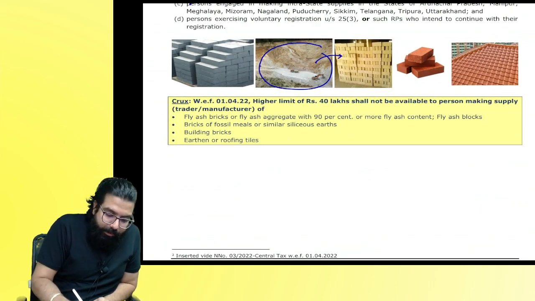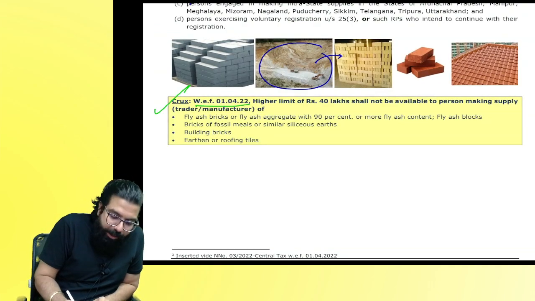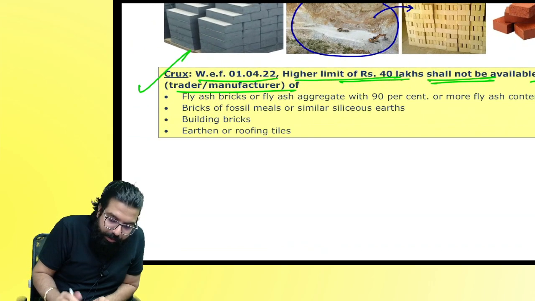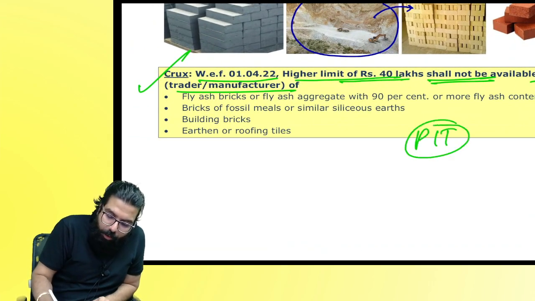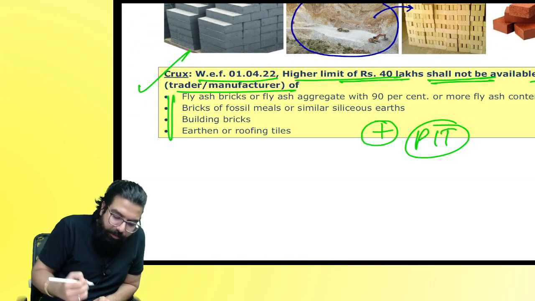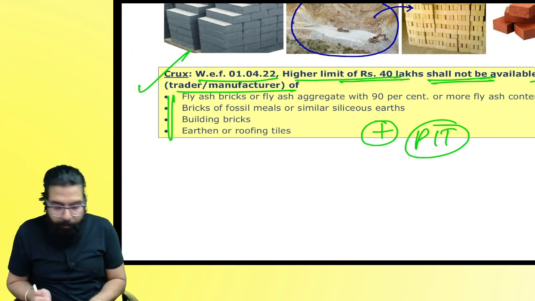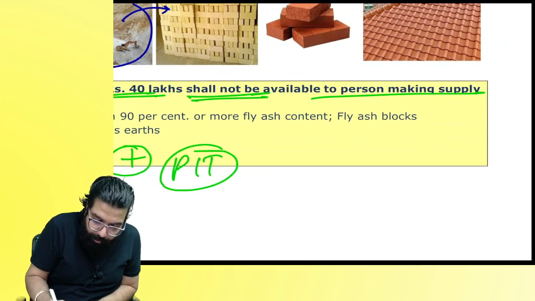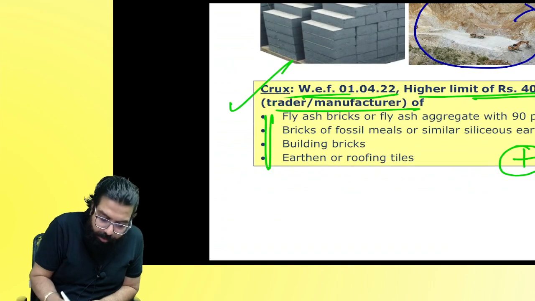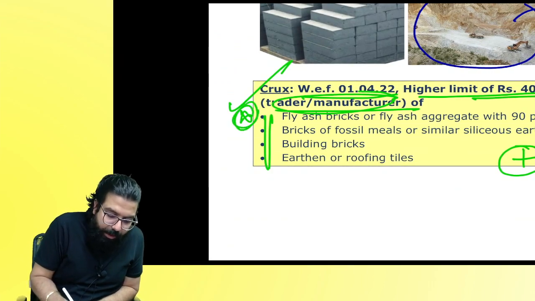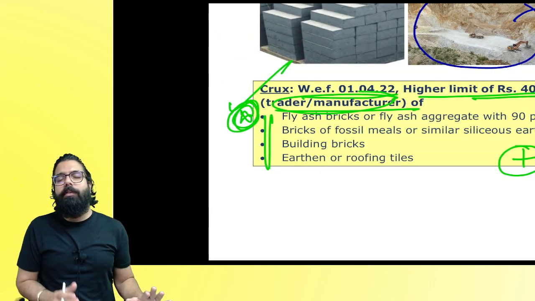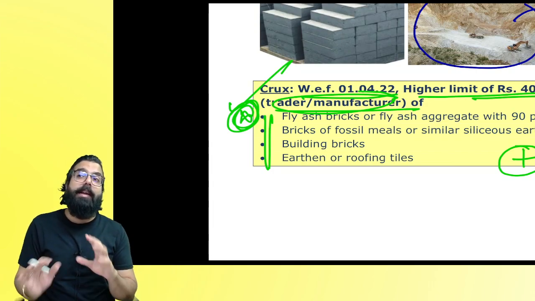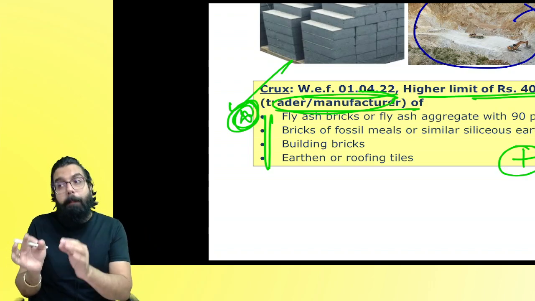That's it. See, with effect from 1/4/2022, higher limit of 40 lakhs shall not be available to a person making supply of what? Pan masala, ice cream, tobacco, plus all these bricks. Will you remember, everyone? Please highlight the word supplier. So supplier can be trader or manufacturer. Please mark and keep. I'm telling you, composition and registration, don't get confused. In composition, it is manufacturer. In registration, it can be trader or manufacturer. Supplier word is used.